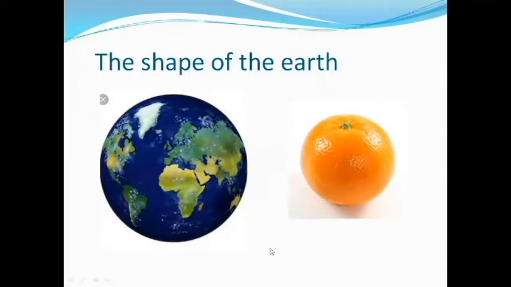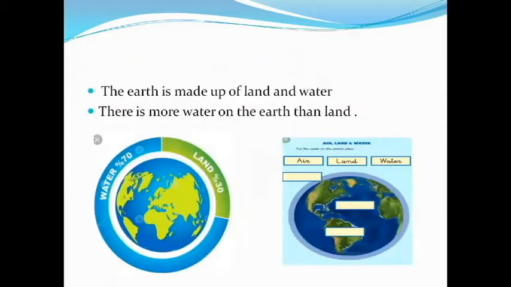And the Earth goes around the sun. How will it move? It will move around the sun. If the sun is there, the Earth goes around the sun. And where do we get light and heat, children? We get light and heat from the sun.